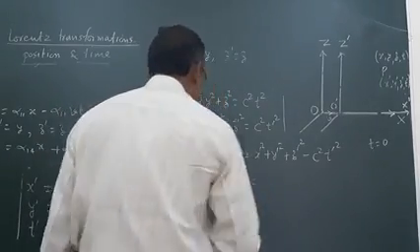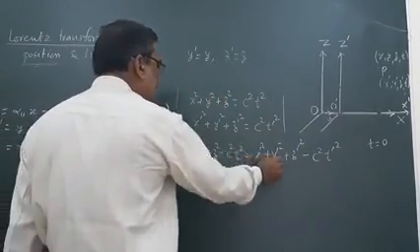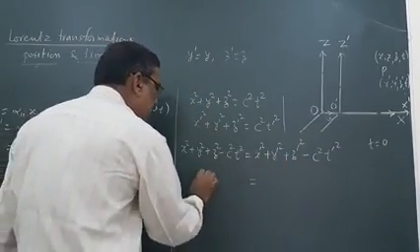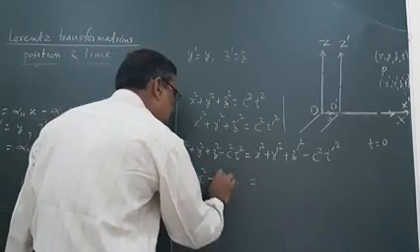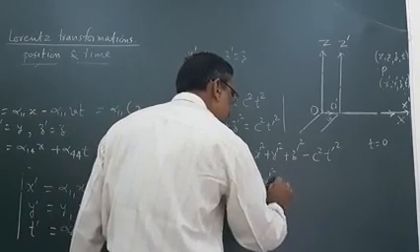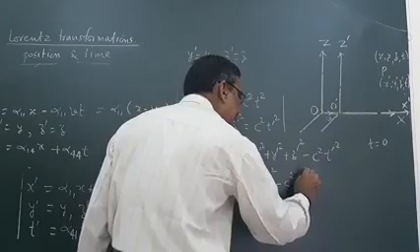Now, since y is y dash and z is z dash, we can write x square minus c square t square will be equal to x dash square minus c square t dash square.